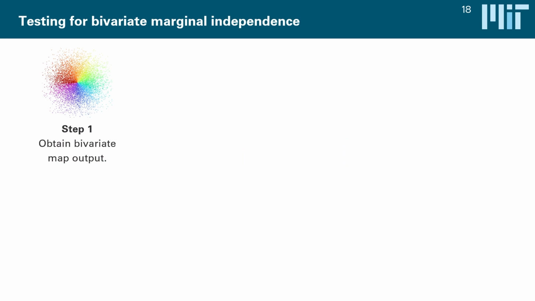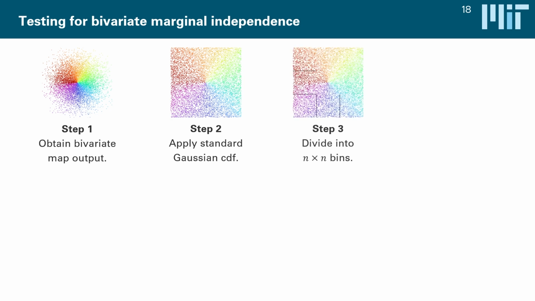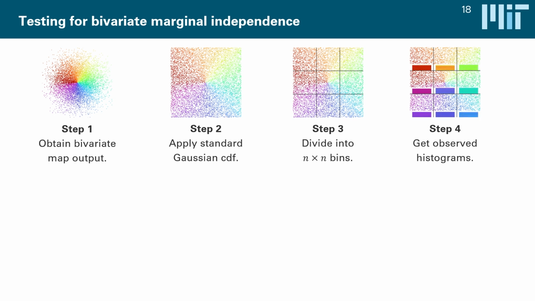The test for independence is a little bit more complex, where we take our bivariate marginal, the one that corresponds to a row and column of the marginals, and we apply a standard Gaussian CDF to both of the dimensions, which maps the samples onto the unit interval, again, between 0 and 1, in 2 dimensions. And once more, we separate this interval into a number of bins, here in 2D, and we count the samples in each bin to get our observed histograms for the likelihood ratio test. Now again, if you want to apply the G-test, then we need a null hypothesis. And in this case, our null hypothesis is independence.